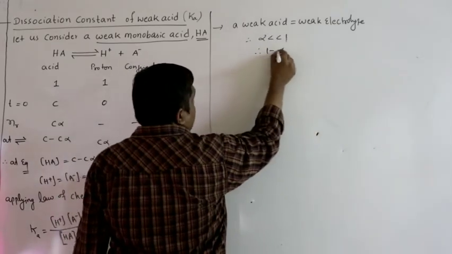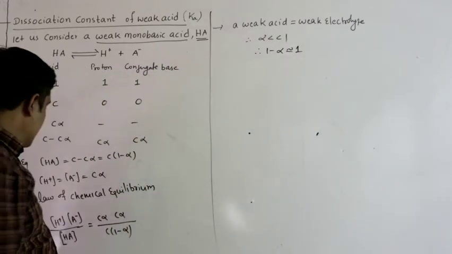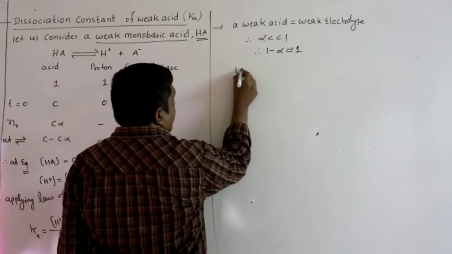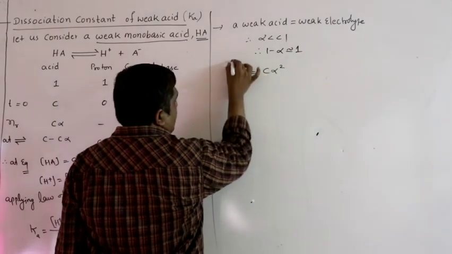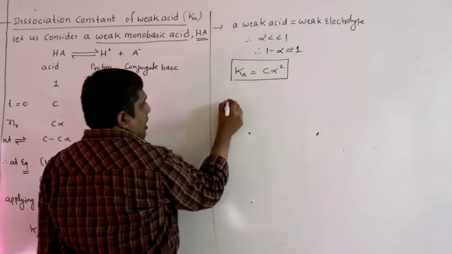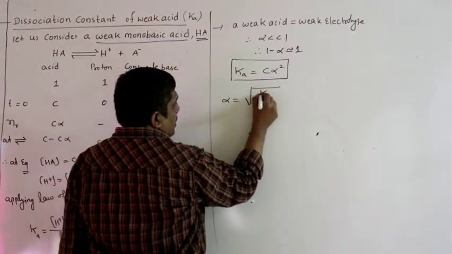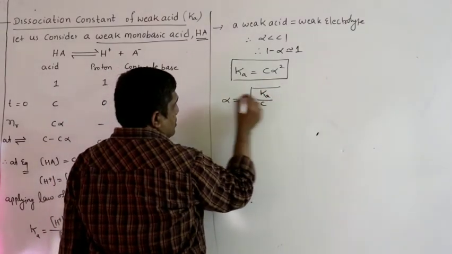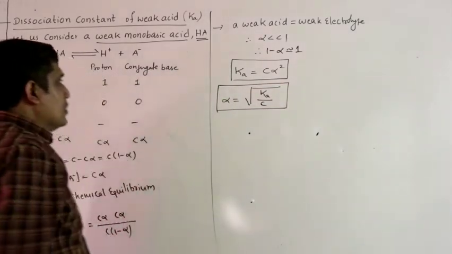Therefore, 1 minus alpha can be approximately taken as 1. So, what will I get? Ka equal to C alpha square. Alpha equal to root over Ka by C.